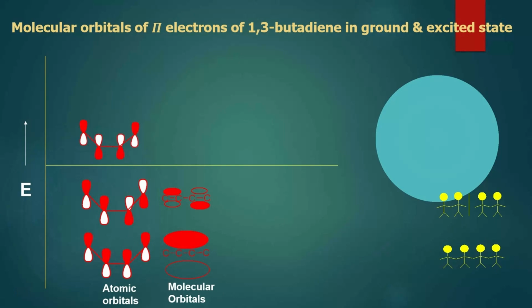The third type of arrangement of these atomic orbitals is that the first and fourth atomic orbitals are in the same phase. Second and third atomic orbitals are in the opposite phase of the first and fourth. Here, these two are adjacent to each other.